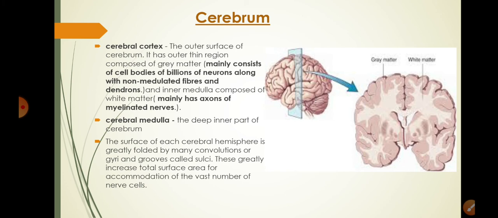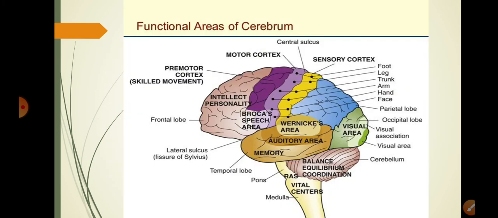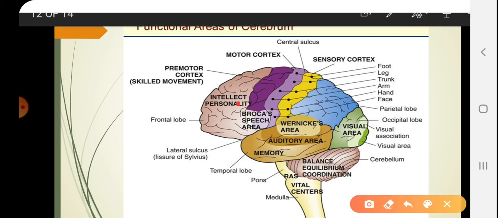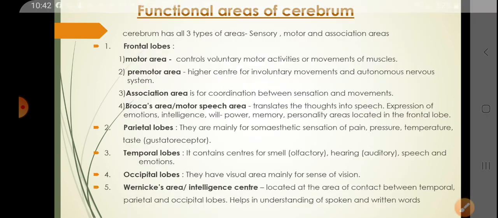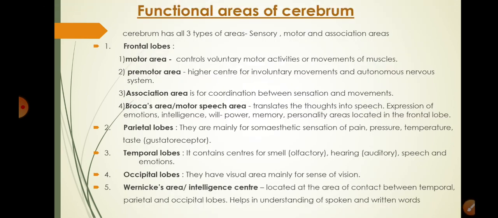Greater the fold, more is the intelligence of the person. Now there are many functional areas of cerebrum. The four lobes that we had studied in the previous slide are frontal, parietal, occipital, and temporal. Each lobe has a number of areas. Let us learn about them. Frontal lobe has motor area, which controls voluntary motor activities or movements of muscles.